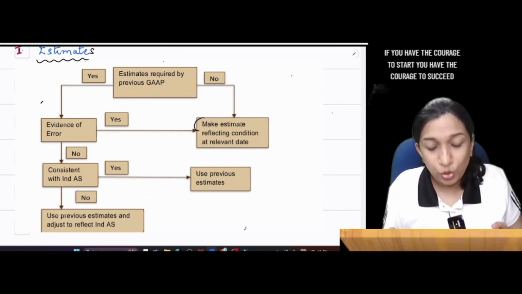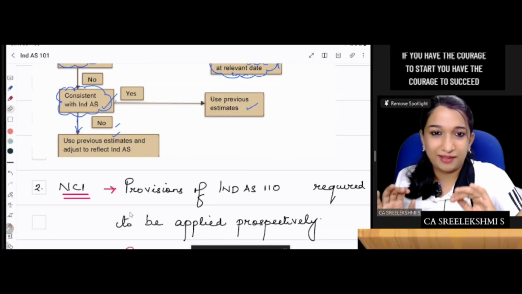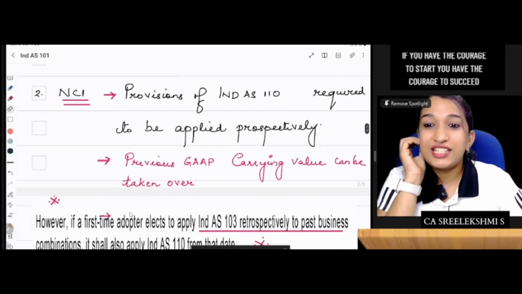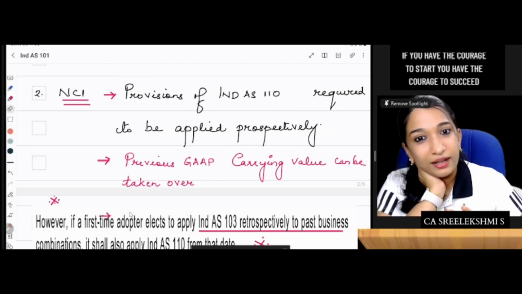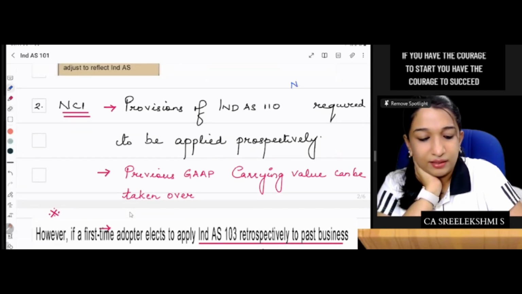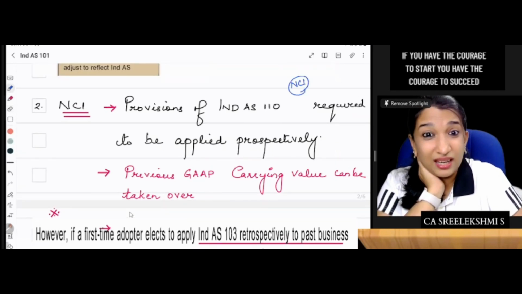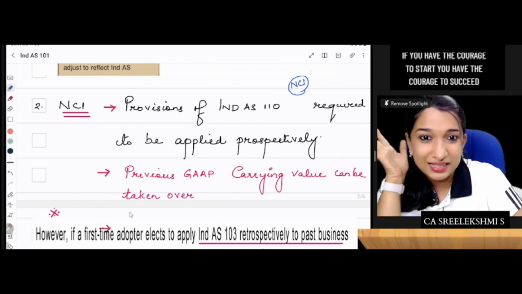Understood. That's with regard to estimate. Now, NCI. What is the treatment with regard to NCI? Oh, you are preparing a consolidated balance sheet. Okay. In the consolidated balance sheet, there is NCI.